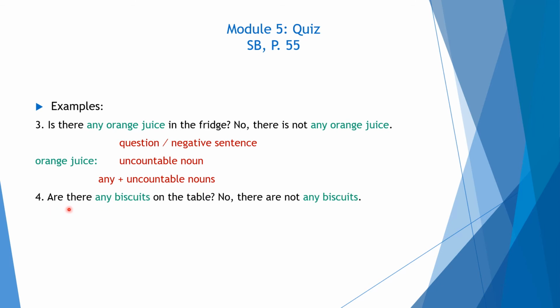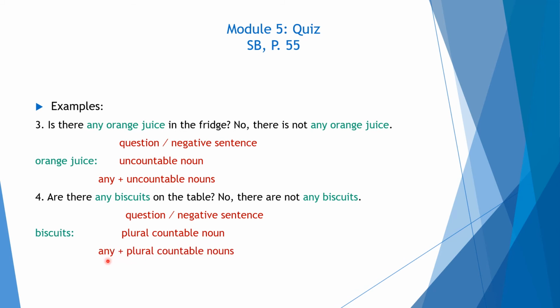4. Are there any biscuits on the table? No, there are not any biscuits. Now this is a question and this is a negative sentence. Biscuits is a plural countable noun. So we use any with negative sentences and questions before plural countable nouns.